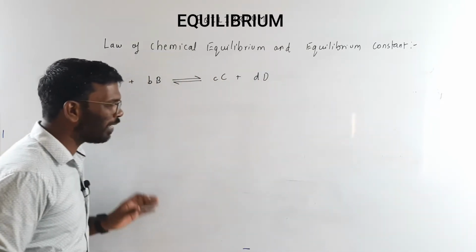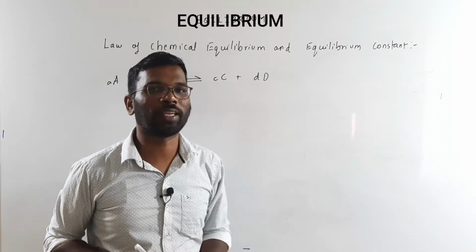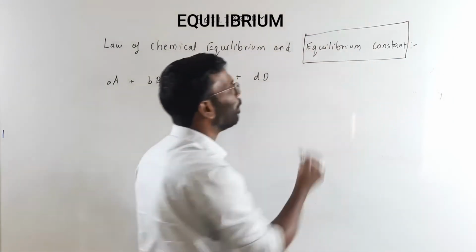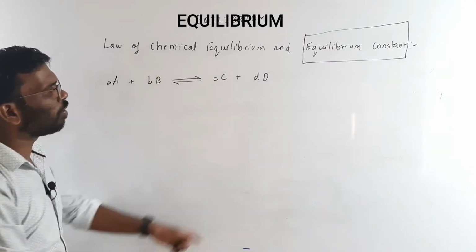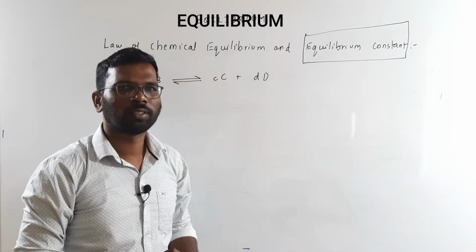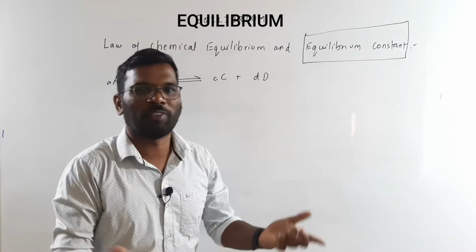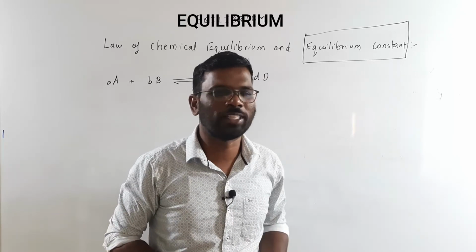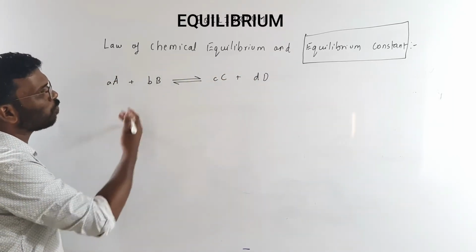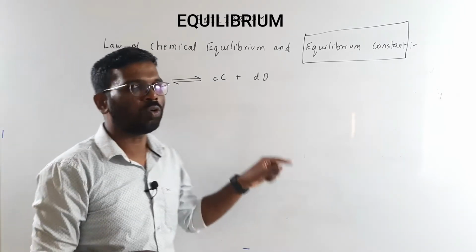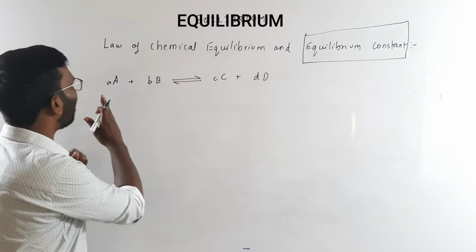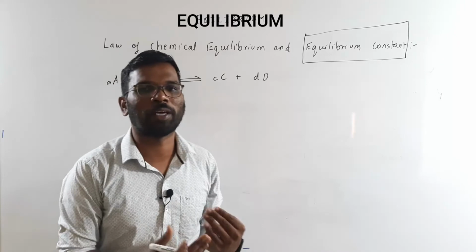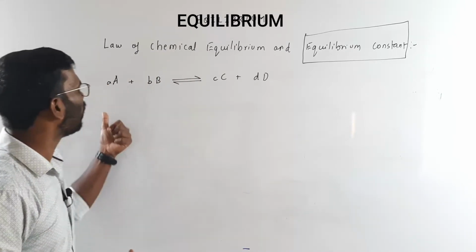So, the speed of the reaction, we are going to understand what the equilibrium constant is over here. Our aim, why we are understanding chemical equilibrium, first is the equilibrium constant, right? The equation will be very simple, and the way we are deriving it is also very simple. What is the forward reaction? This reaction could be divided into two. I will call one forward, A plus B getting converted to C plus D, and the other a backward reaction, that is C plus D again reacting back to give A plus B.